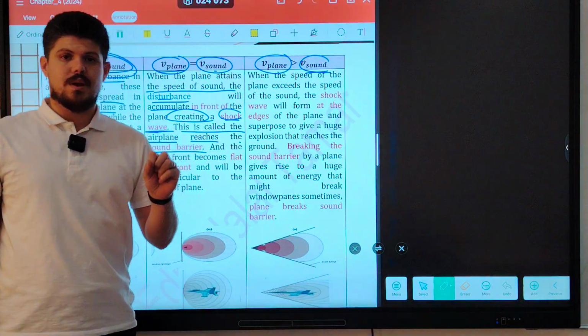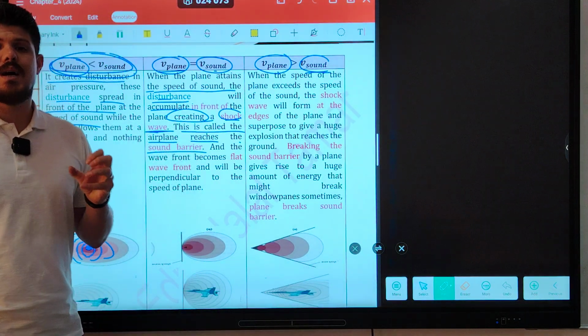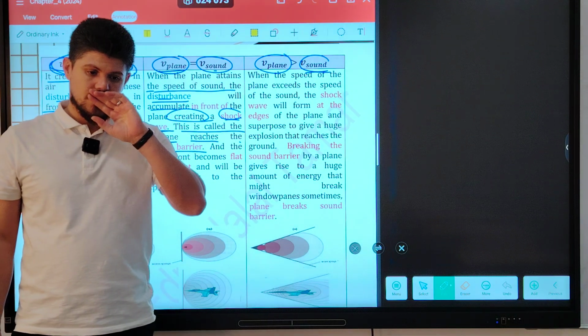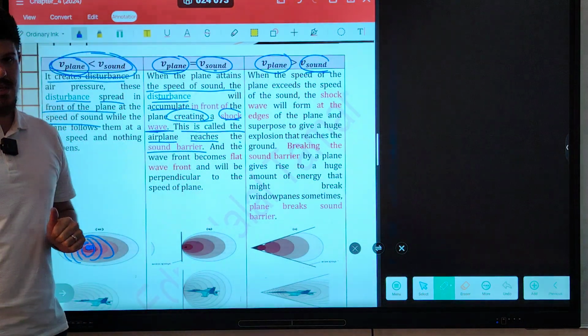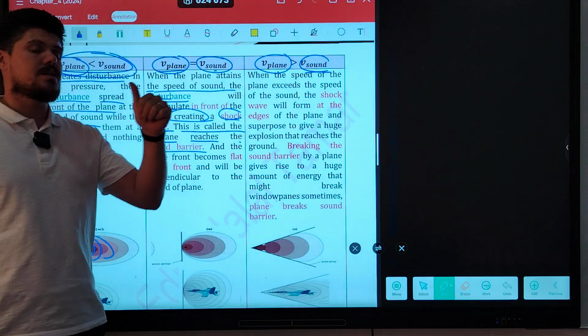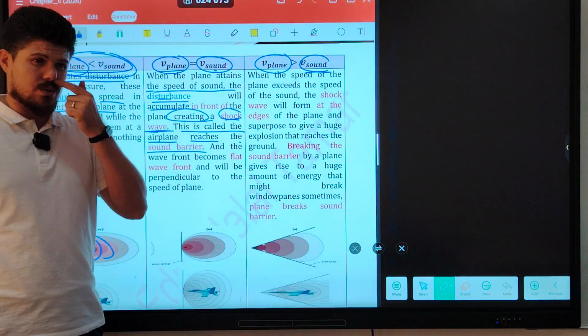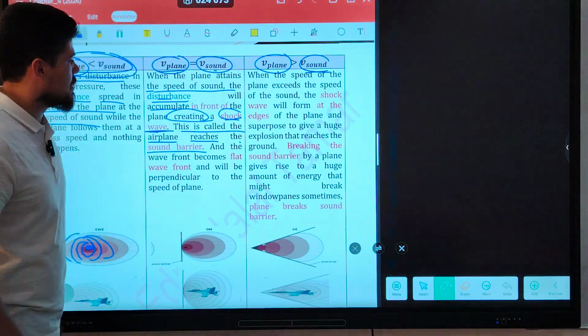Let me ask you a question. When does the plane reach the sound barrier? When the speed of the plane is equal to the speed of sound. When is the shock wave created? When the speed of the plane is equal to the speed of sound.